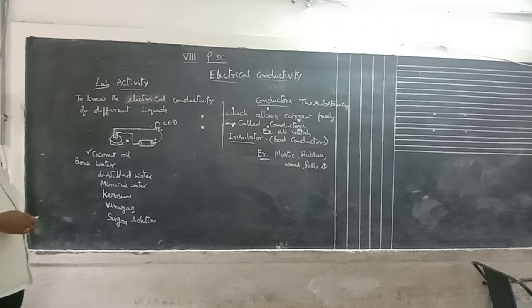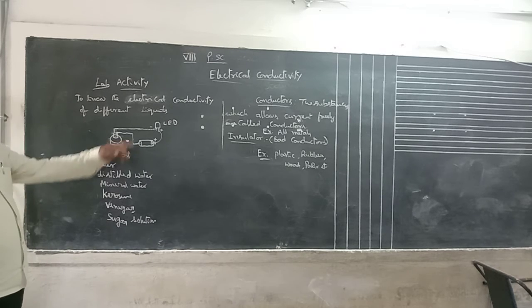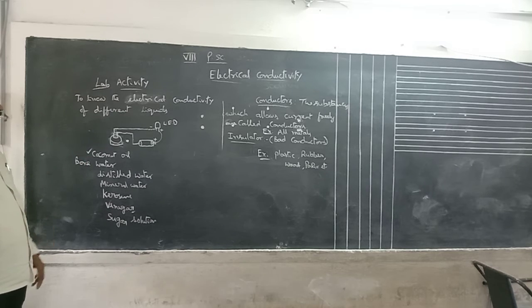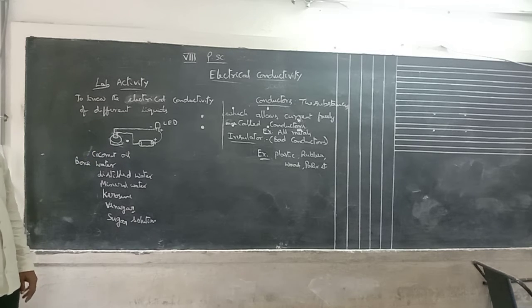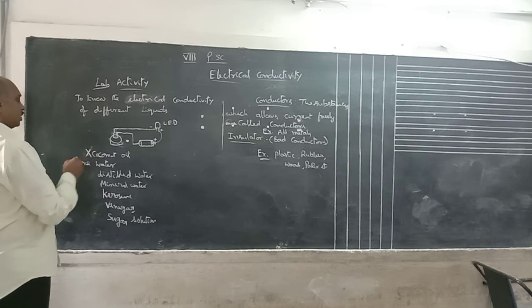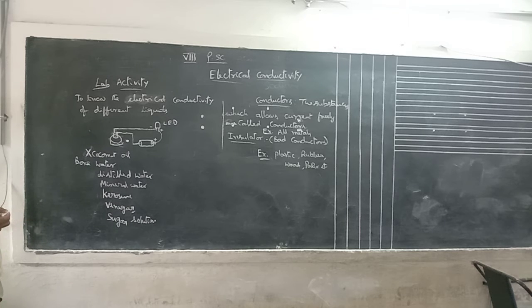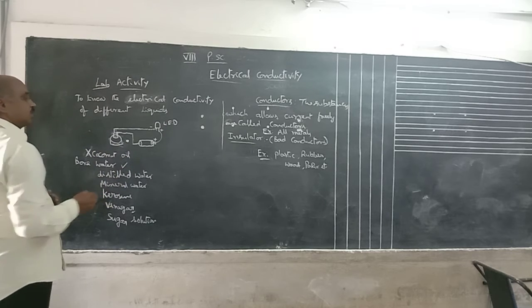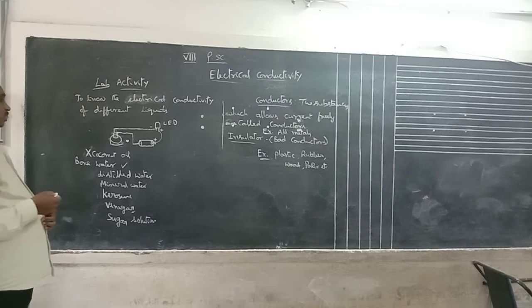Circuit is closed. Suppose the liquid allows current freely, then only the LED glows. Otherwise, the LED does not glow. Suppose coconut oil. If you pour coconut oil, how is the LED? Does not glow. So it is a bad conductor of electricity. Suppose bore water. Remove the coconut oil, pour bore water. The LED glows. That means they allow current freely.